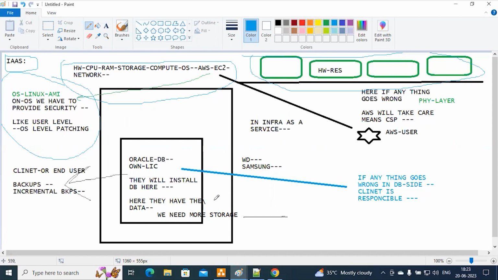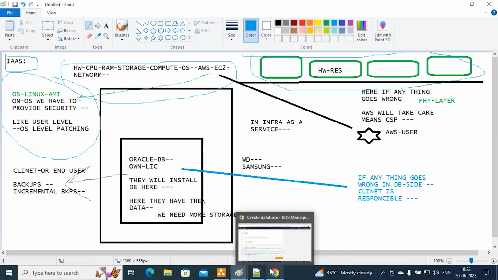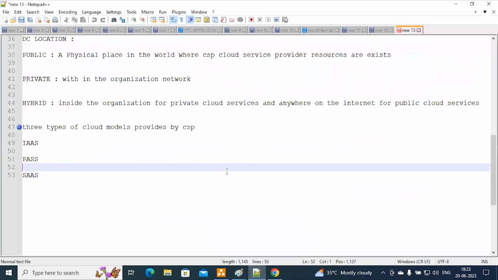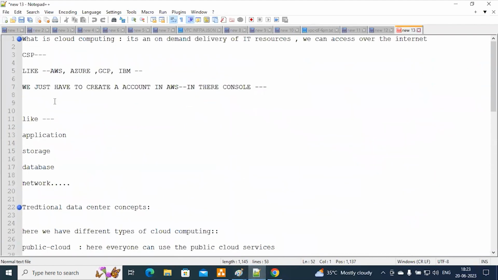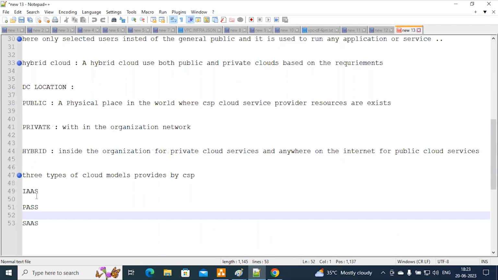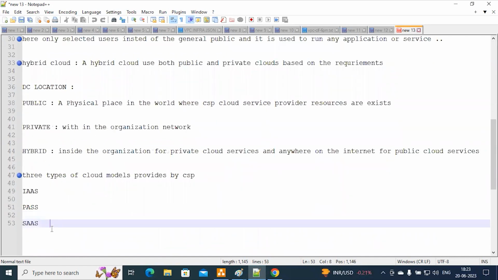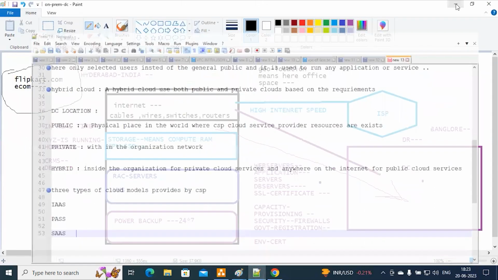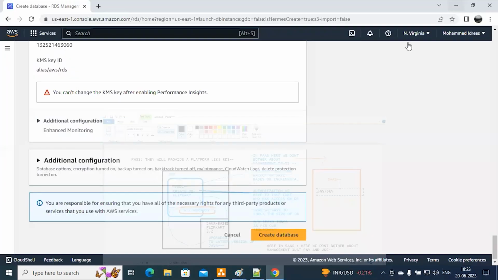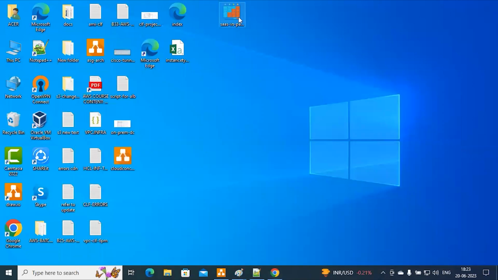This is all about infrastructure as a service, platform as a service, and software as a service. If you have any queries, you can text me. Please note down whatever I have said in your notes, that is the best method to learn anything. So we have gone through IaaS, PaaS and SaaS, and in the last one I will give you one more example so it becomes clearer.